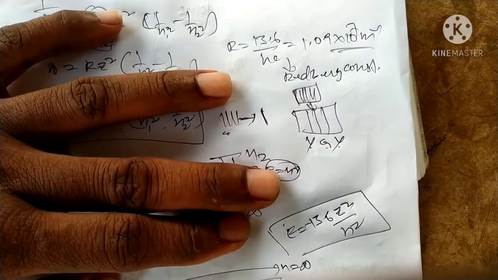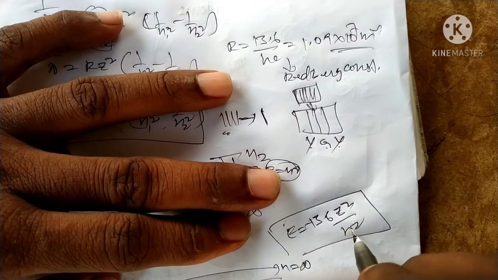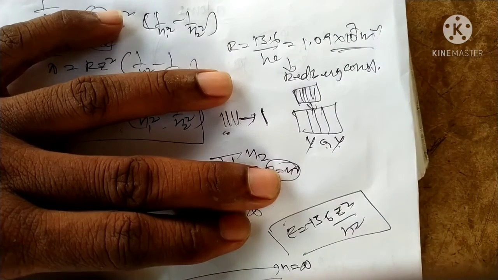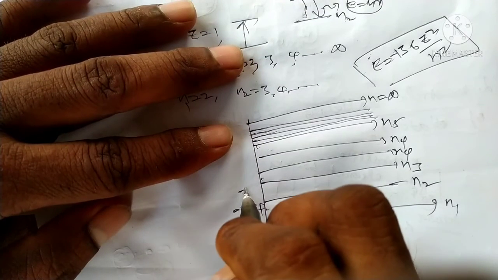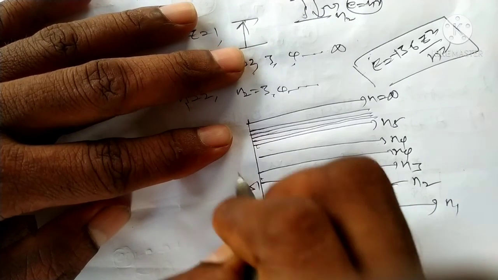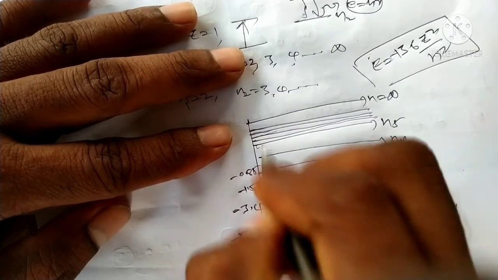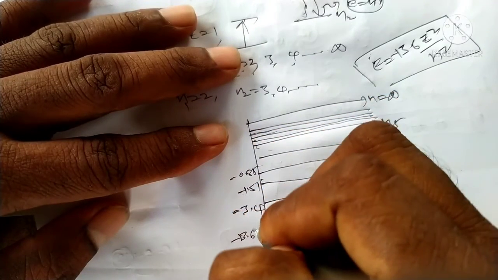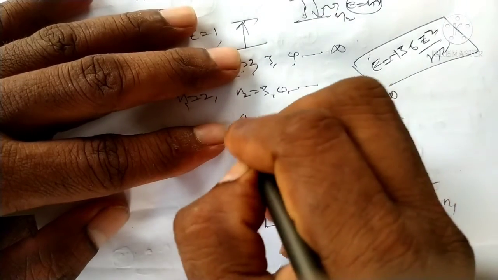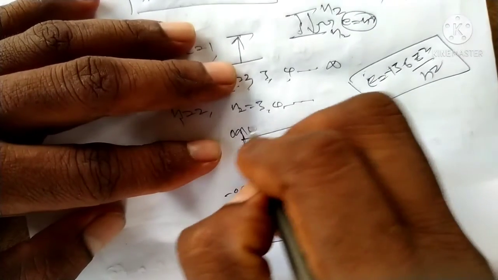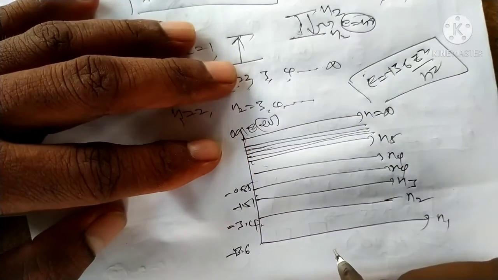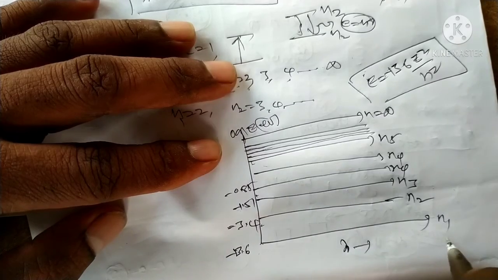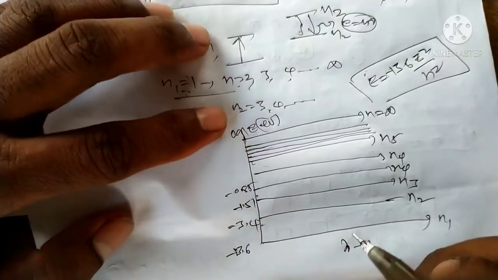We can put the n values with Z equal to 1, and we get different energy states: minus 13.6, minus 3.4, next minus 1.51, next minus 0.85, like this. Energy increases up to 0. The energy is in electron volts. As the wavelength increases, the energy decreases like this.